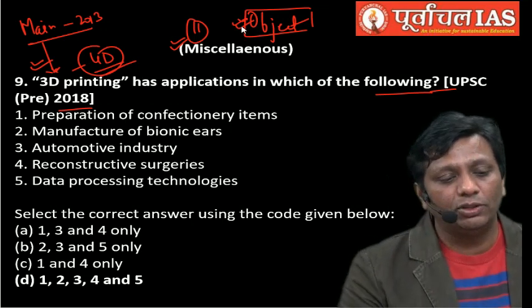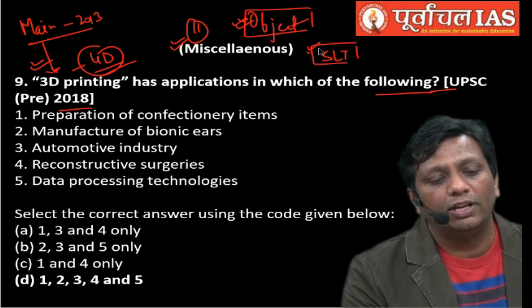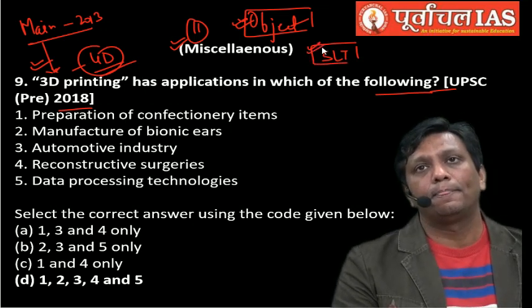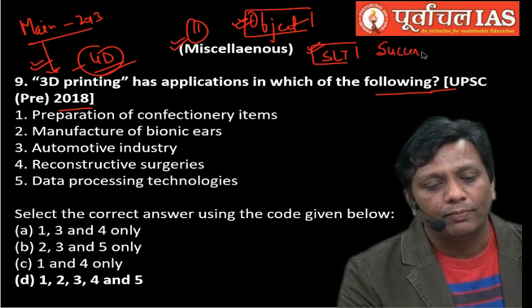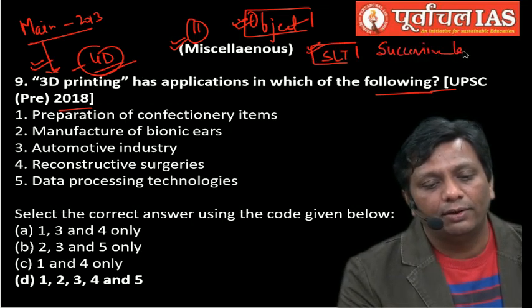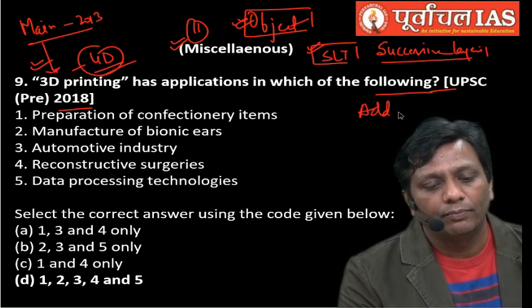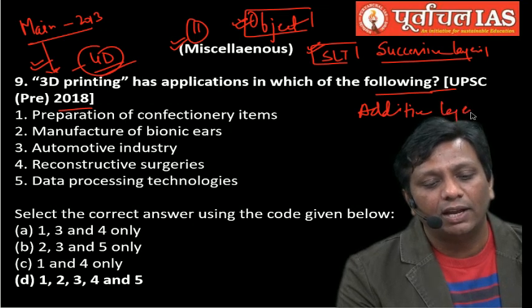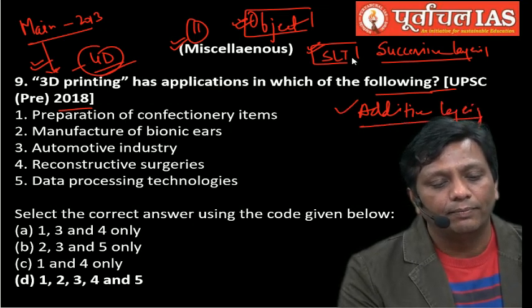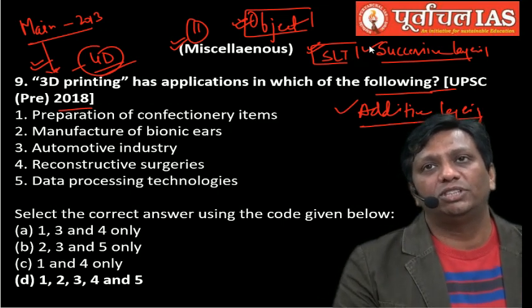I will discuss with you that STL is the process. Stereolithography is the technology that was developed first. This is also called successive layering, or additive layering. So either you call it successive layering or additive layering. In the form of multiple layers, the object formation happens.